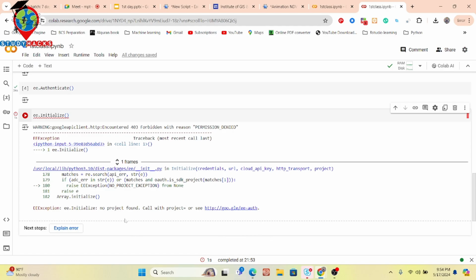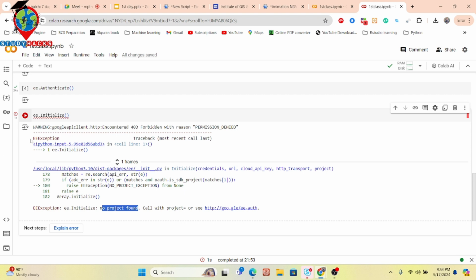Here you can see it says no project found, so that's why it does not work. Previously, when we used Google Earth Engine Python in Google Colab, there was no problem. But it's updating daily, and new functions and new settings change every day.